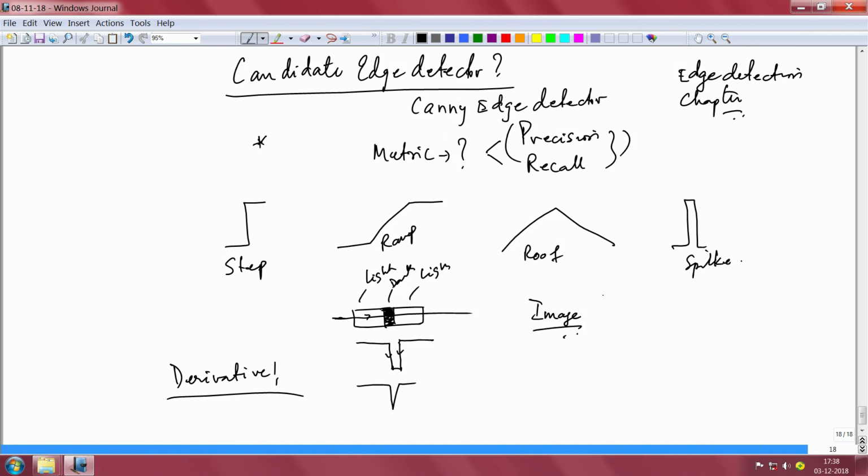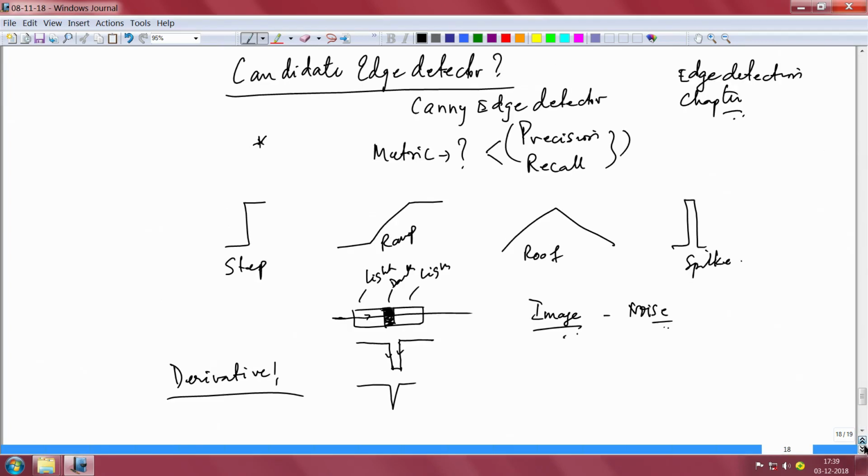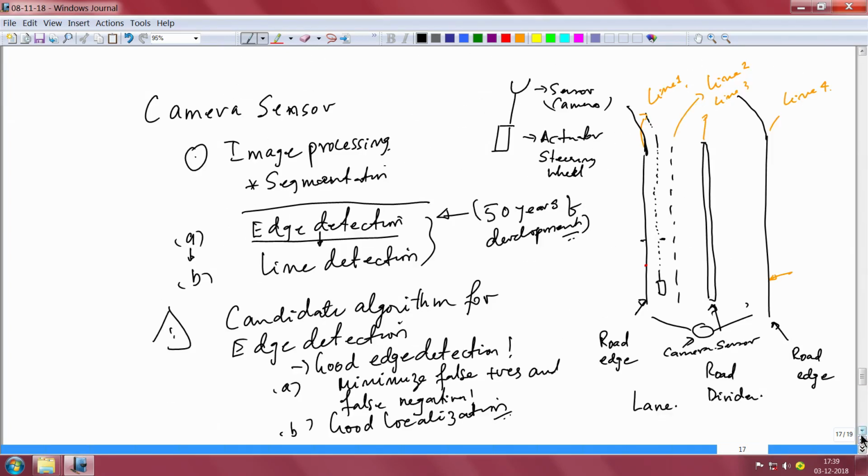However, if you take any image, it is not easy to process the image directly. First of all, there will be a lot of noise in the image, so you have to remove the noise. Let me do something peculiar to this image so that you get a feel for it.